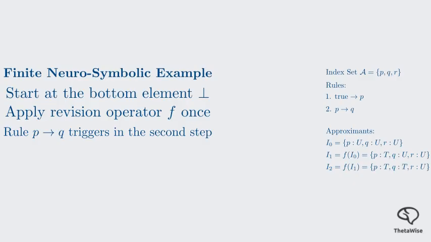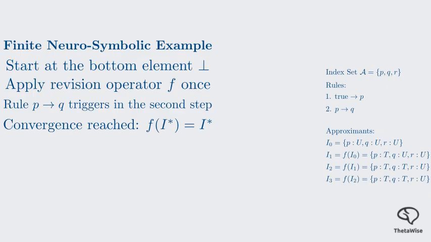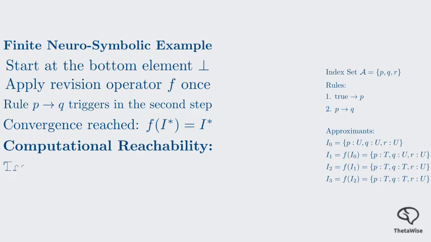If we apply f a third time, nothing changes. I sub 3 is identical to I sub 2. We have reached a fixed point, I star. In this finite case, the Kleene chain converges in a finite number of steps. The atom R remains unknown because no rule defines it. This illustrates computational reachability. We reached I star through a sequence of discrete logical steps.